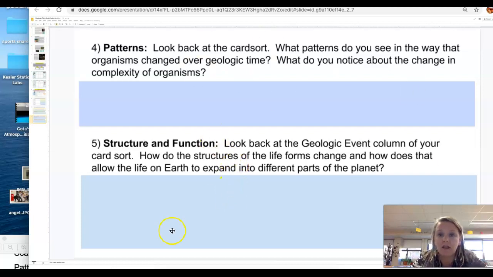Okay, so that is the end of this activity. When you are finished with that, turn it in. Okay, we will talk really briefly about a little bit more of this when you guys come back into school, but for the most part, we are going to be moving on to plate tectonics, okay? I'll talk to you soon.